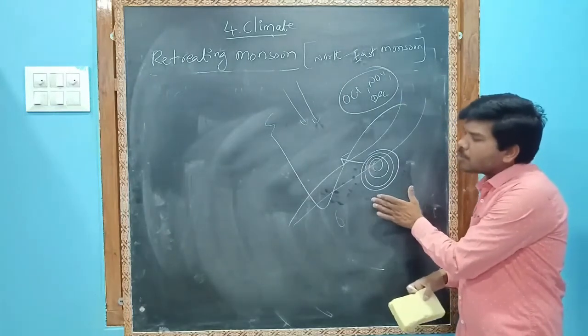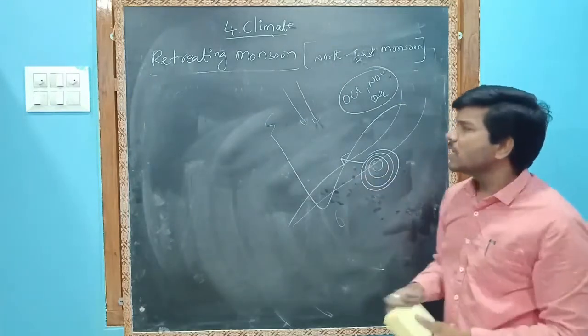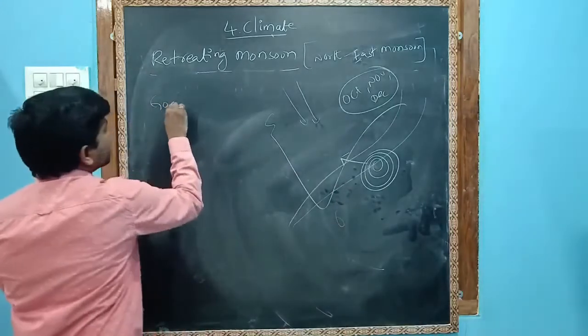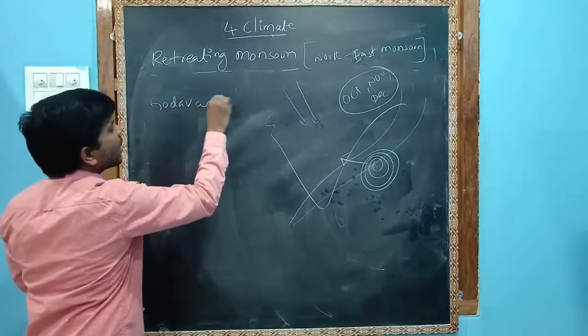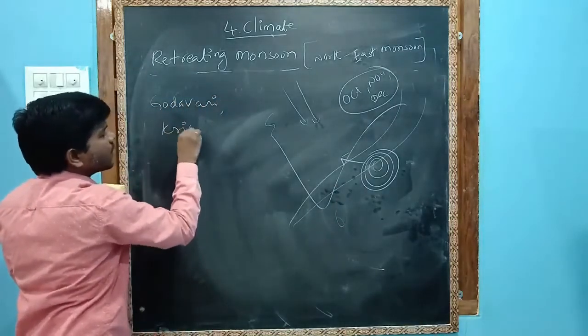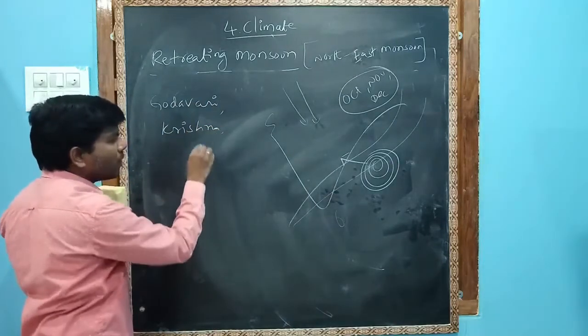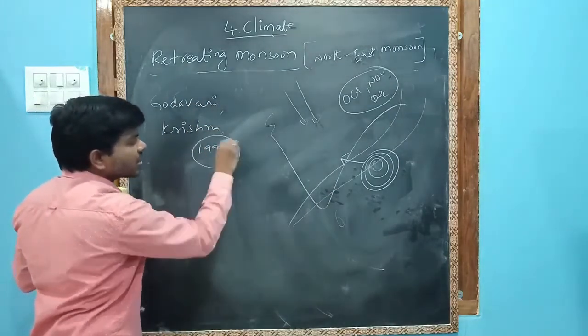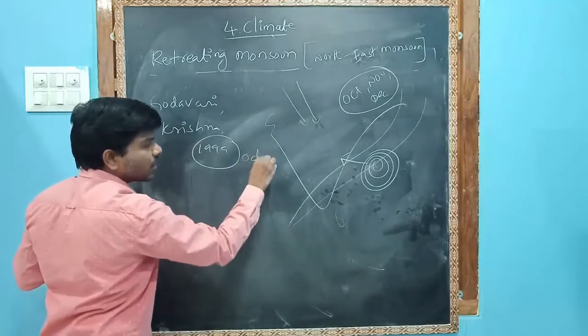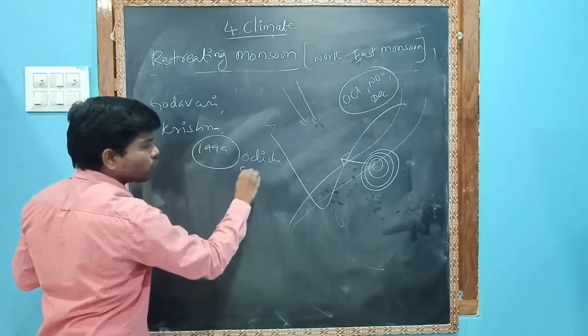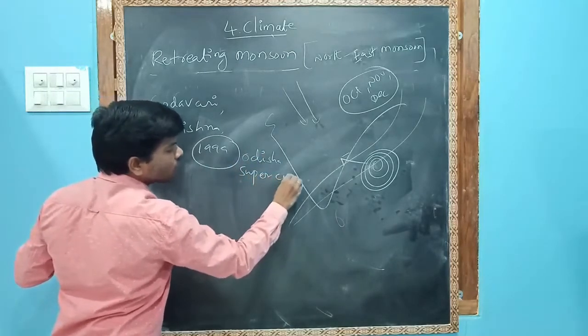These cyclones are usually very destructive in the Godavari Krishna delta. In 1999 there was a super cyclone in Odisha. We don't know that super cyclone.